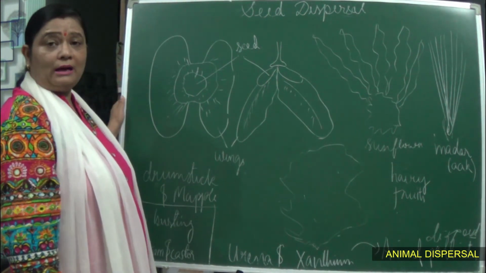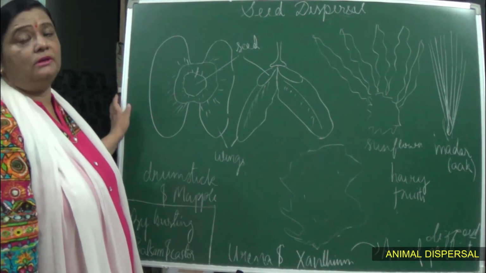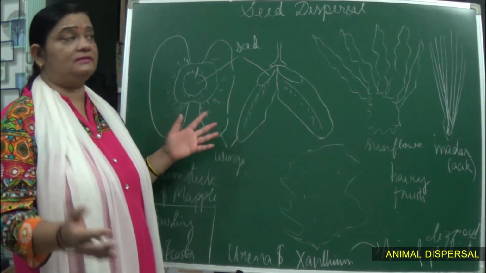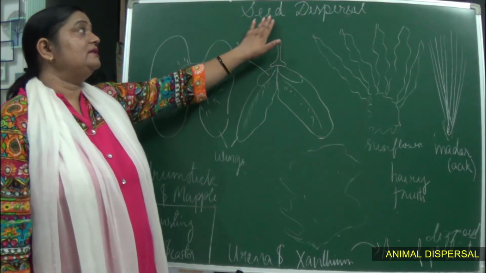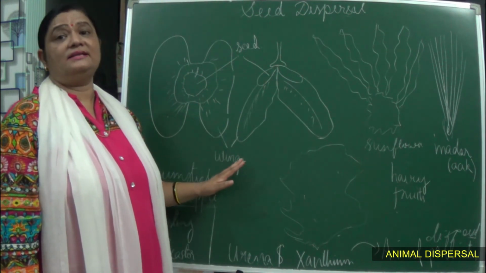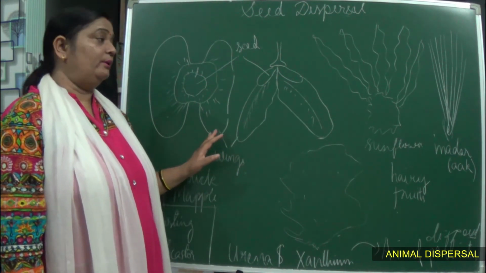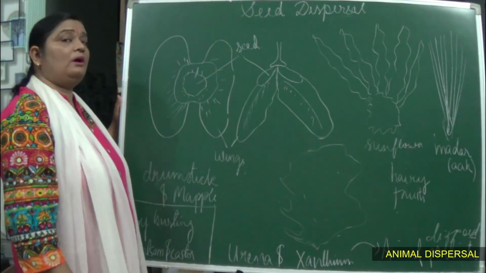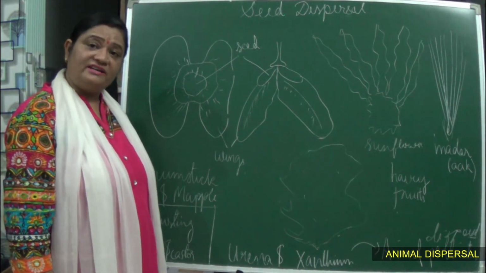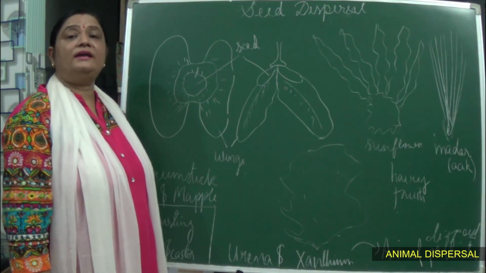So these are the agents like wind, animals, water, and even different mechanisms are present for seed dispersal so that healthy plants can be grown. So this is all about reproduction in plants. Students, hope you might have understood it. Good day, take care.